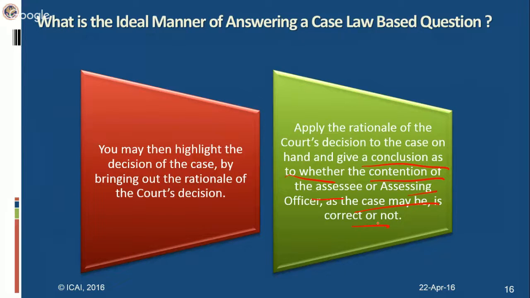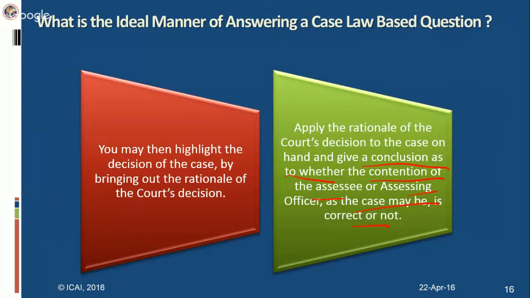Remember, don't repeat the facts of the case as given in the question paper. You will end up wasting time. Of course, no marks will be awarded for that because those are already there in the question paper. Everybody knows, the examiner also knows that you've taken it from the question paper. So unnecessarily you will end up wasting time. The facts of the case are not required for answering a case law based question.